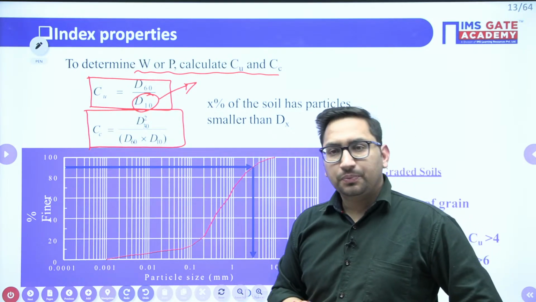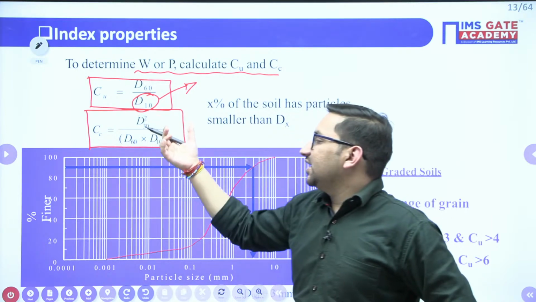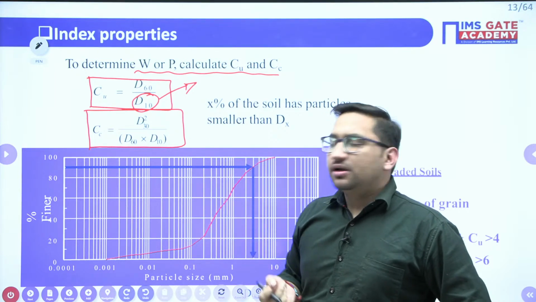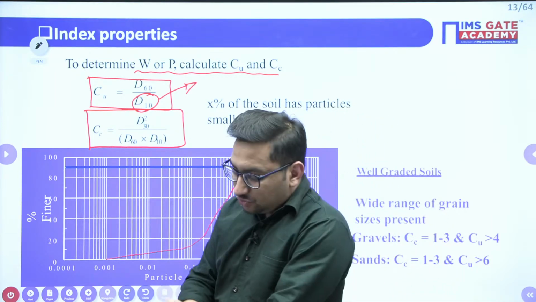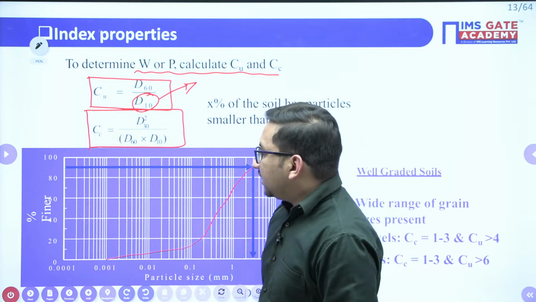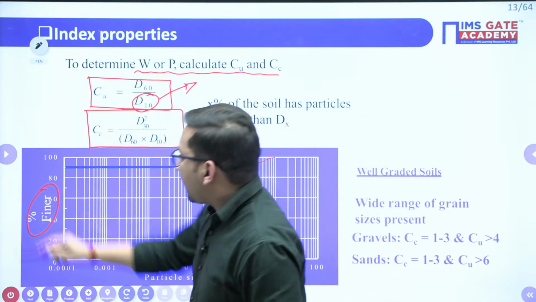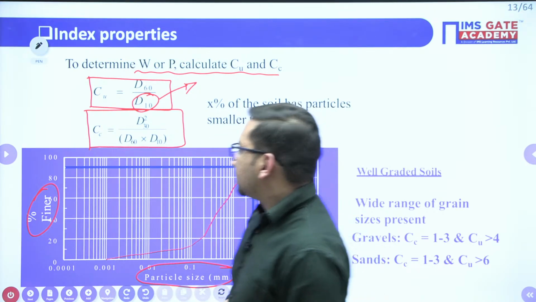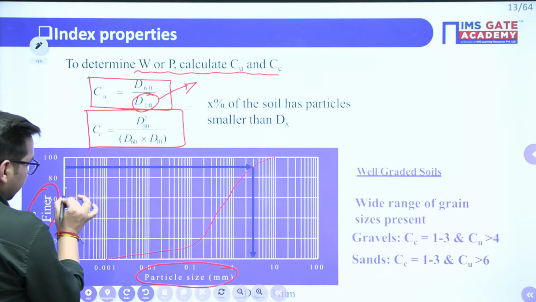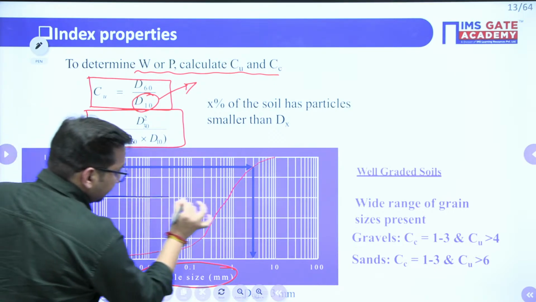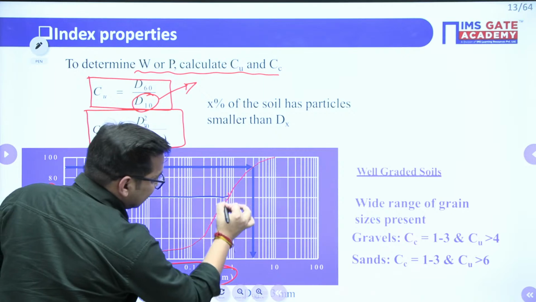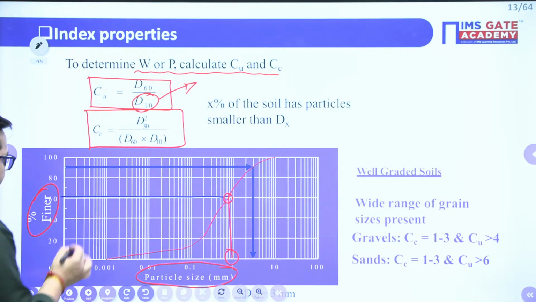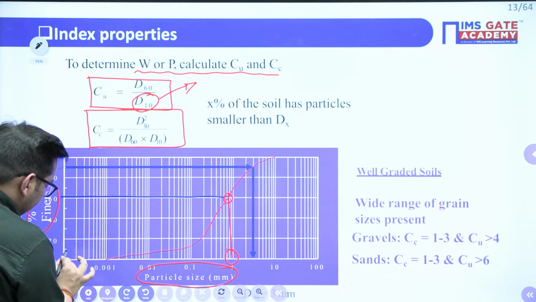D10. Now, how to find out this D60, D30, D10? That we are not going to cover in this particular session, but on the basis of the chart which you construct in terms of percentage finer and particle size, from that you can get this particular value, right? So if we talk about this, this is your D60 value, right? Similarly, if we talk about D30 or D10, it will be somewhere here.